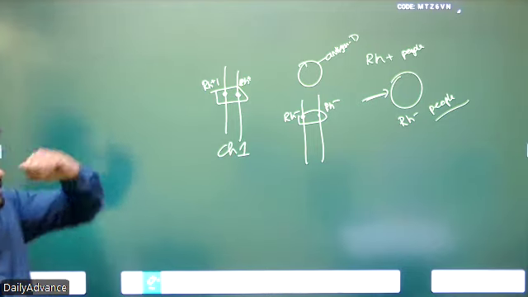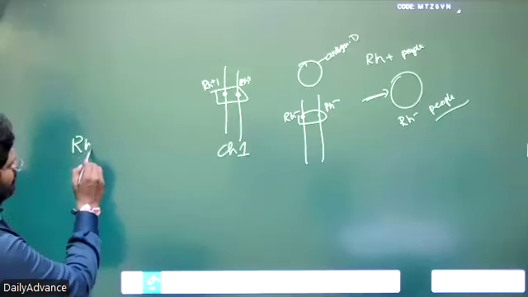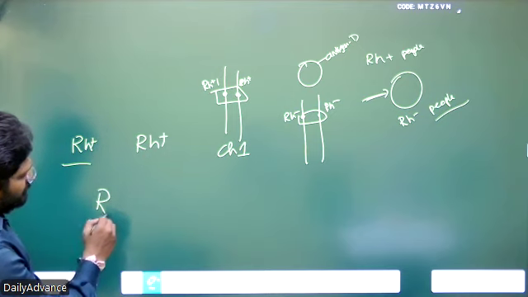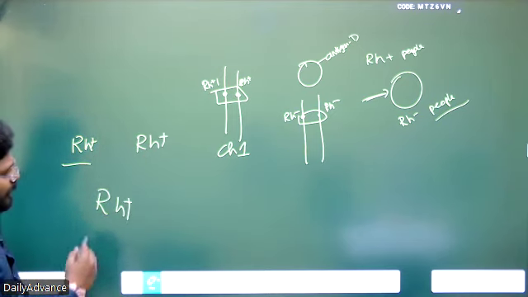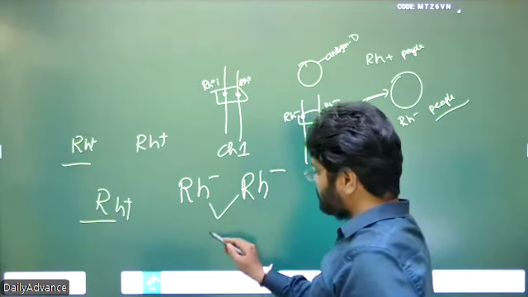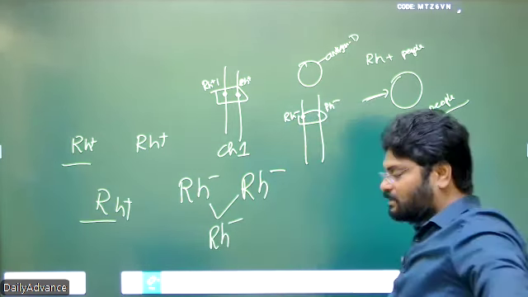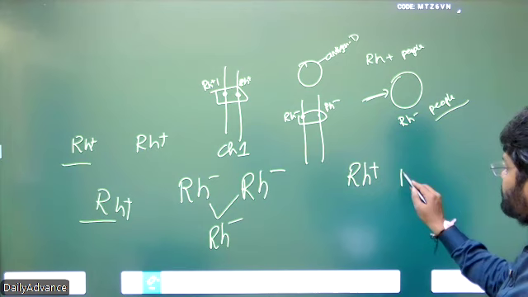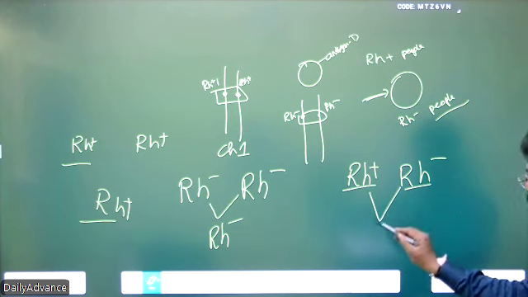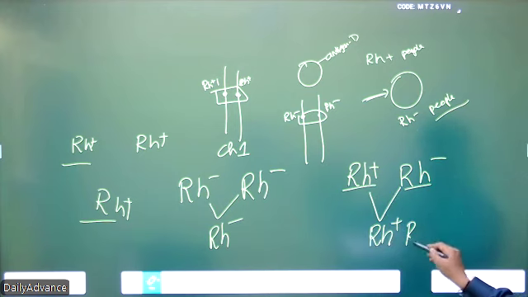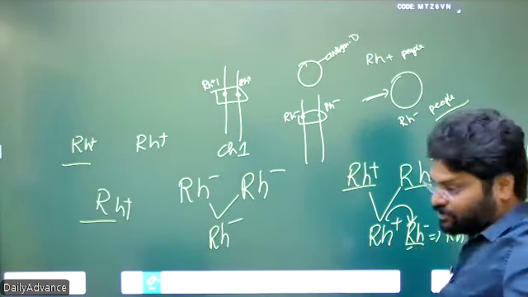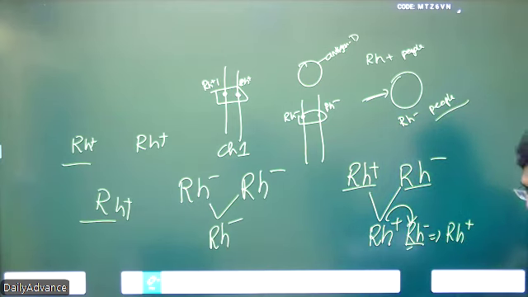Understand? So if one parent is RH plus and the other parent is RH plus, then the child is RH plus. If one parent is RH minus and the other parent is RH minus, the child is RH minus. Understand? If one parent is RH plus and the other parent is RH minus, RH plus is always dominant over RH minus, so the child is born RH plus. So in this case RH plus is the output, because it dominates over RH minus. Understand? So this is the case.